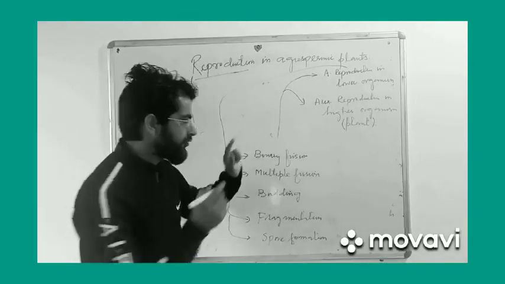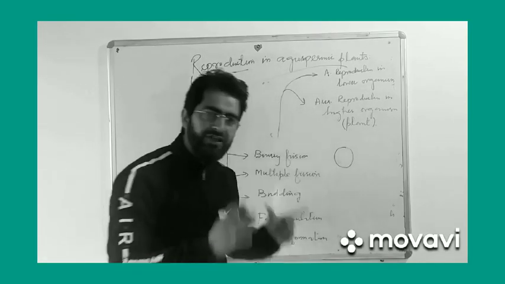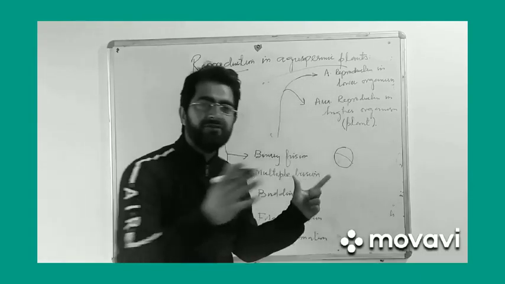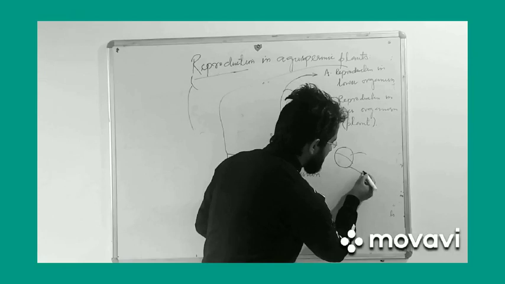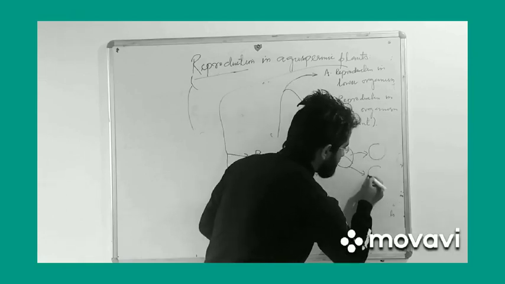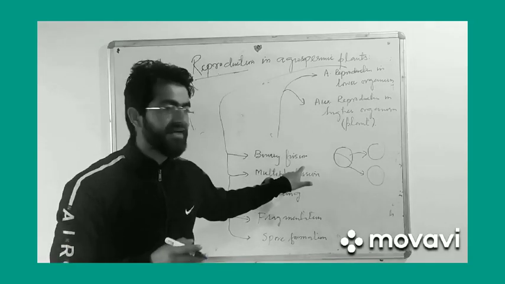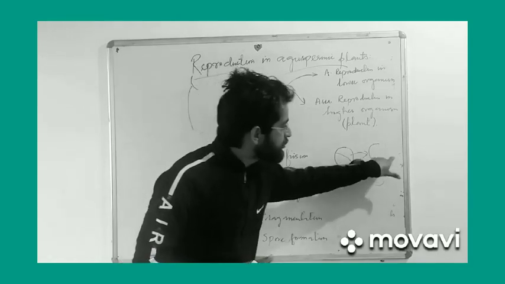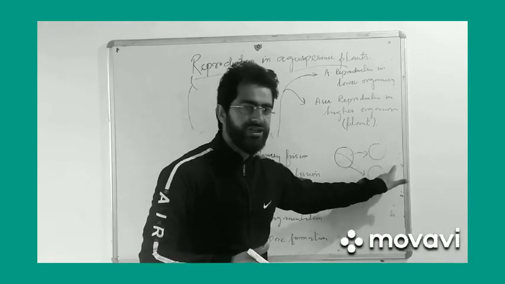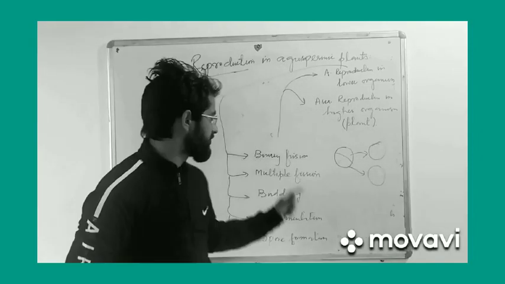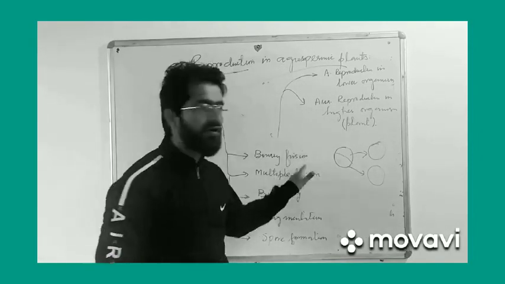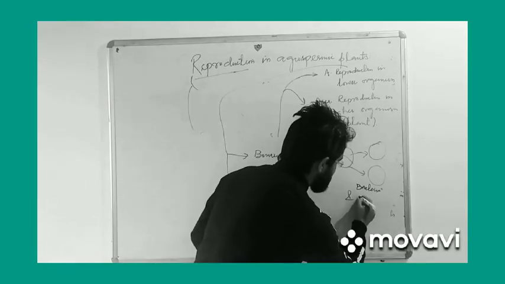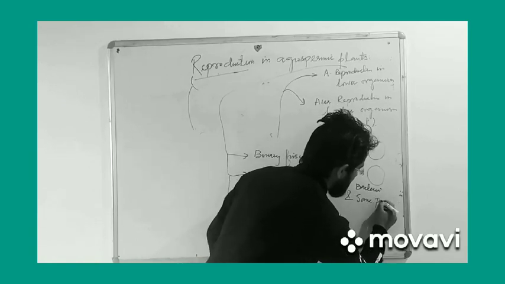First is binary fission. When an individual, usually a unicellular organism, splits into two equal halves, two equal units, and these units later develop into separate individuals, that method is known as binary fission. That means a single parent individual splits into two units and each unit later develops into a new individual. It is usually found in lower organisms, especially in bacteria and some protists.